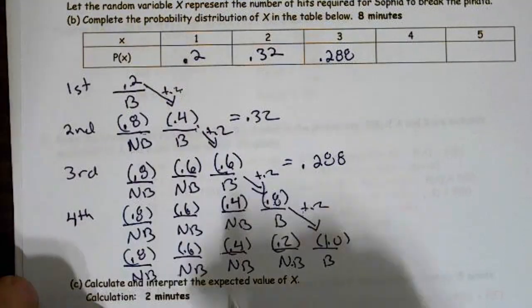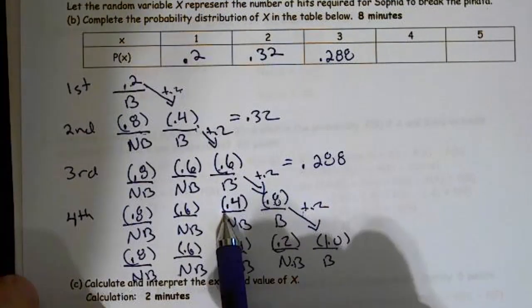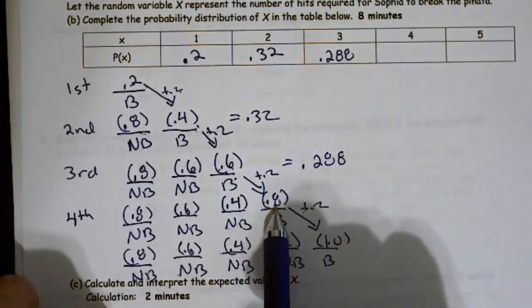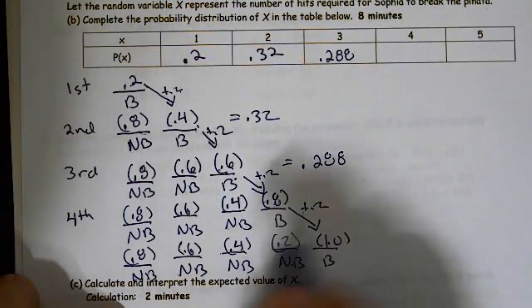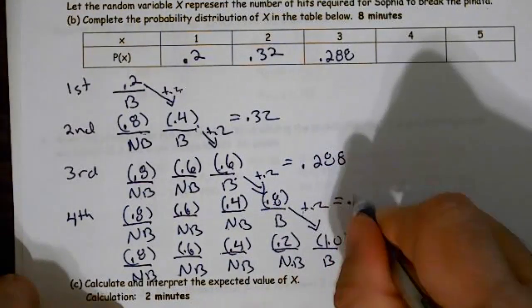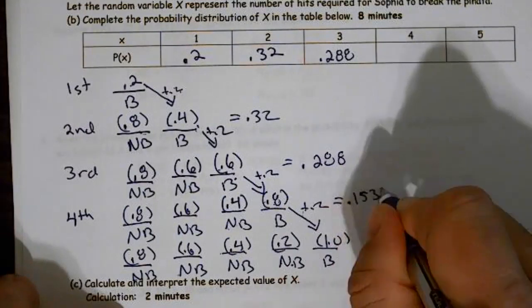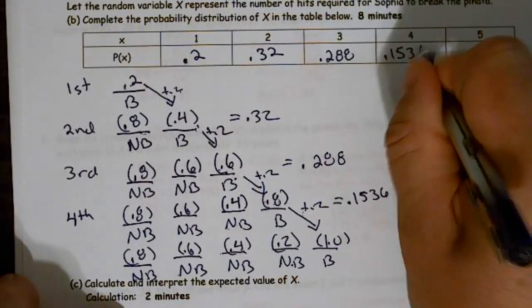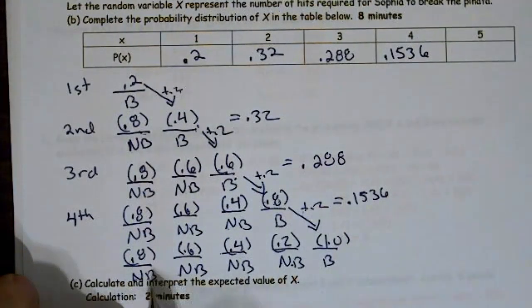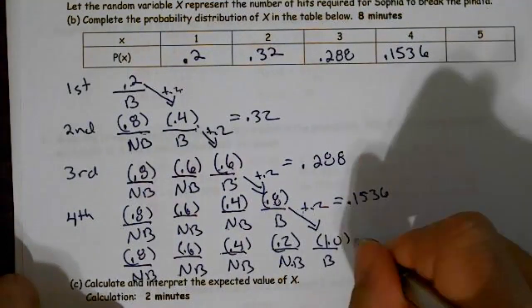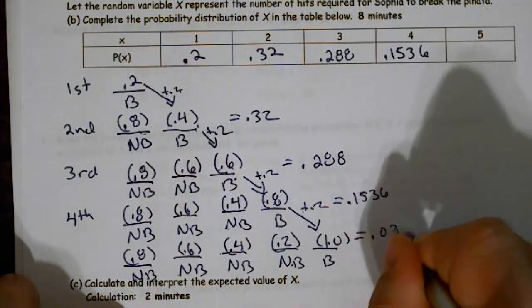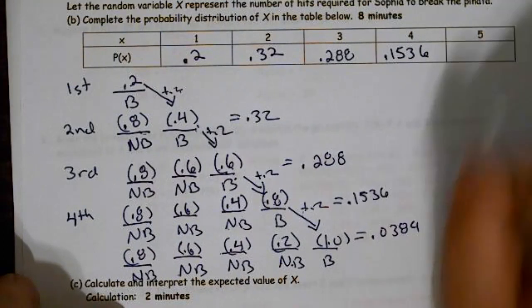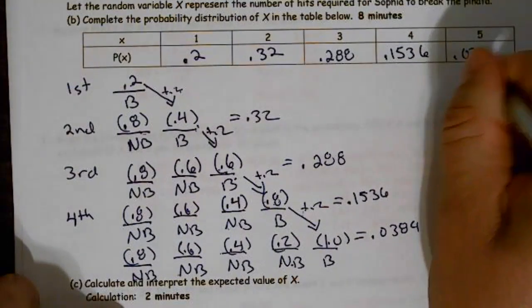And then the next one, 0.8 times 0.6 times 0.4 times 0.8, that equals 0.1536. And then ultimately, multiplying all these together, I end up getting 0.0384. Well, here's the question.